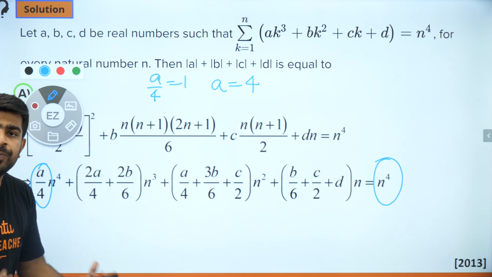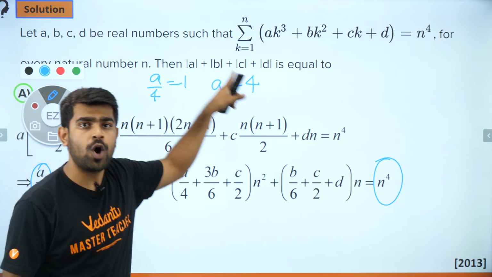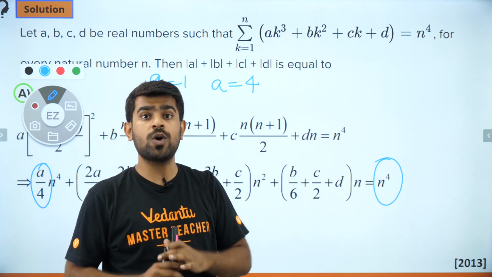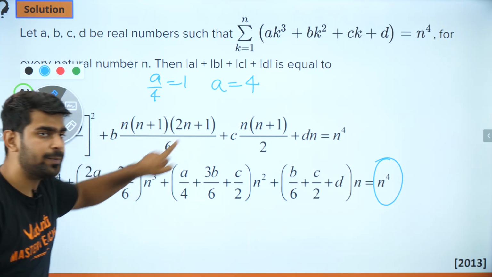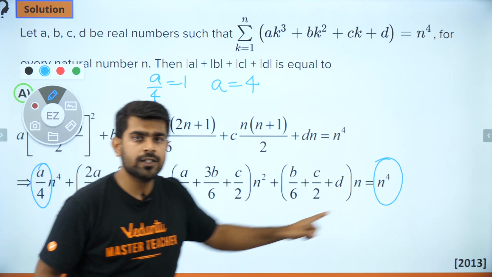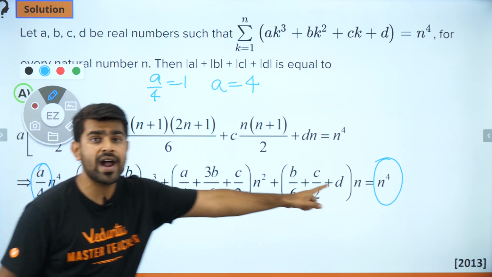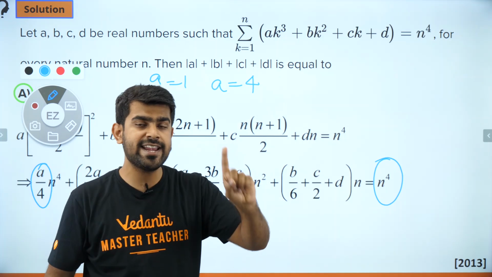Now what will I do about b? I need b also, right? Because what do I want? I want mod a plus mod b plus mod c plus mod d. So I need to calculate all 4 of them. So I just got a because I compared n power 4 here and n power 4 over there. So a by 4 has to be equal to 1 and that is how I get a equal to 4.